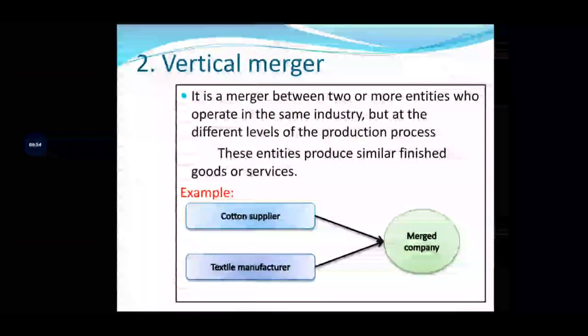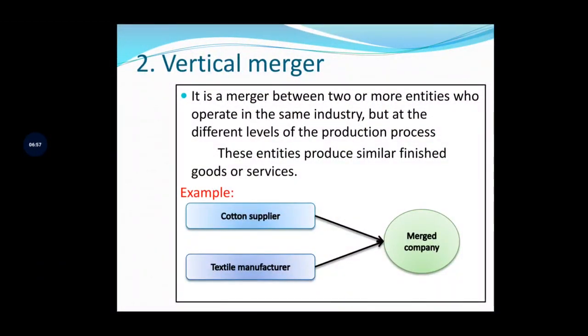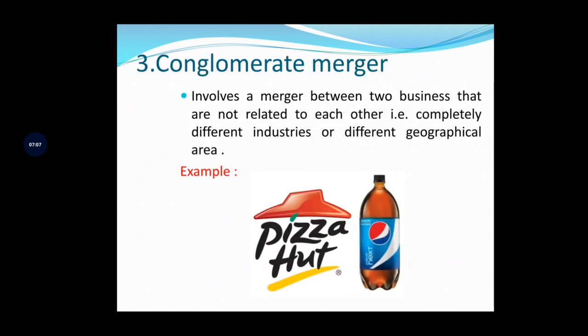The second one, vertical merger: the companies are related to the same industries, but they follow different production processes. And conglomeration merger: the companies are not related to each other.